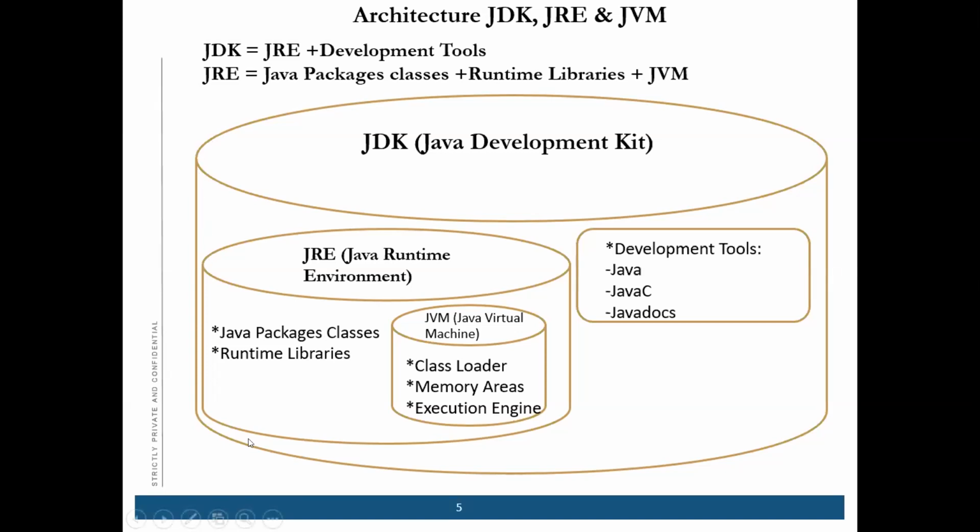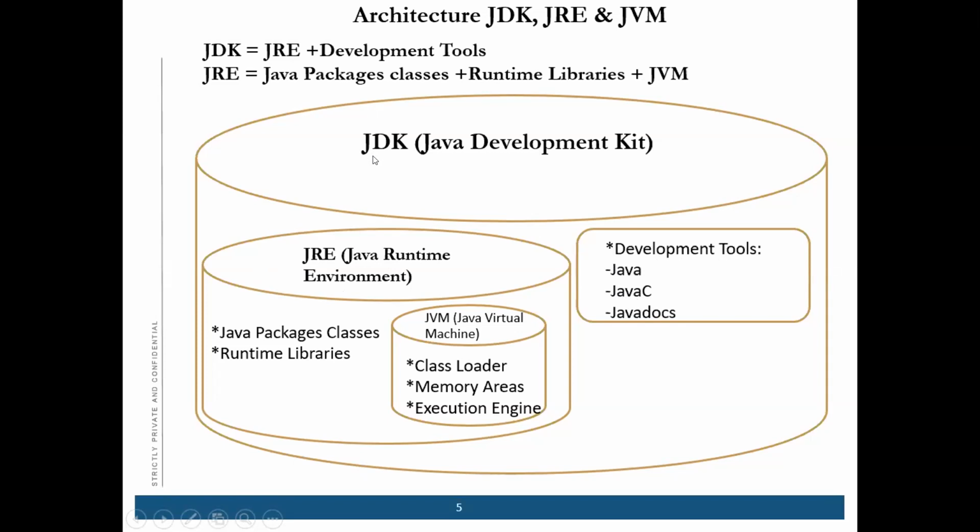You can say the bigger picture is JDK equals JRE plus development tools. Inside the JDK you have the JRE, which is the Java Runtime Environment, and some development tools. There are many, but three major ones are Java, the Java compiler, and Javadoc. These are the major development tools. There are more also.